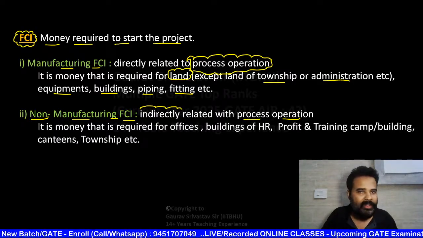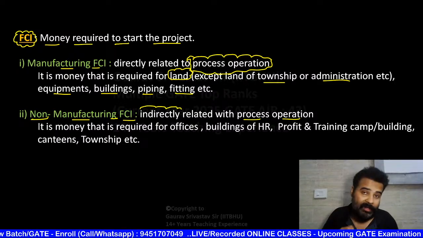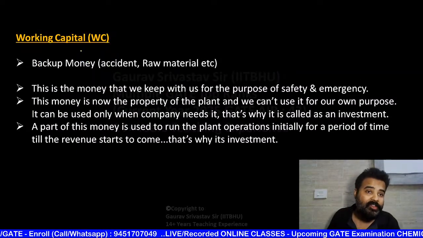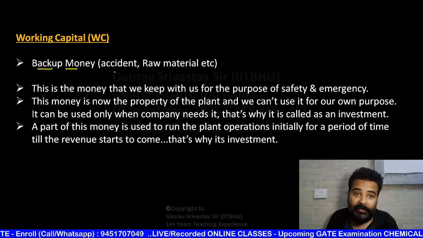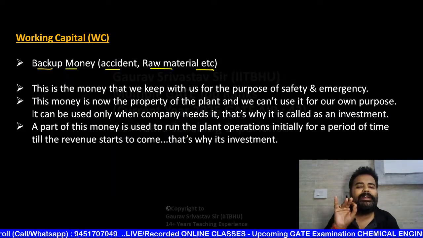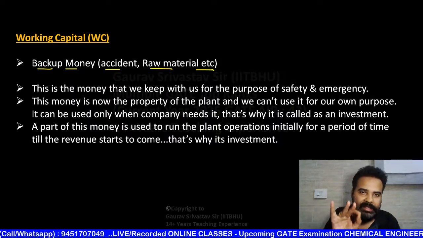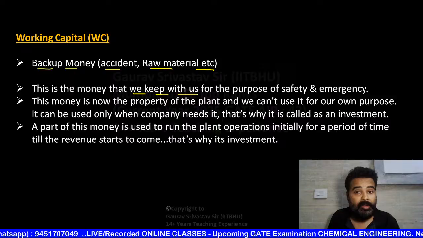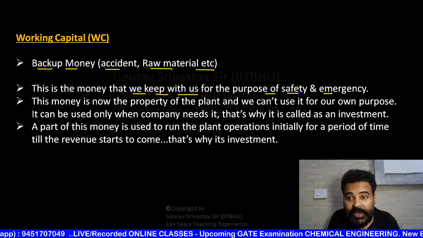So what is working capital? Working capital is a backup money. Is it crystal clear, my dear students? So see, what is working capital? It is a backup money that is used for accident, raw material, etc. purpose. You can say emergency purpose. This is the money that we keep with us for the purpose of safety and emergency.